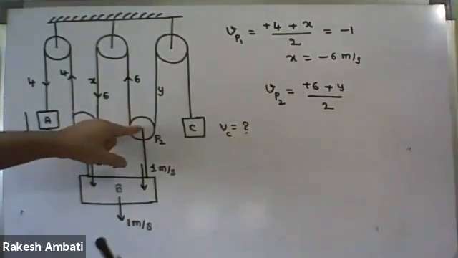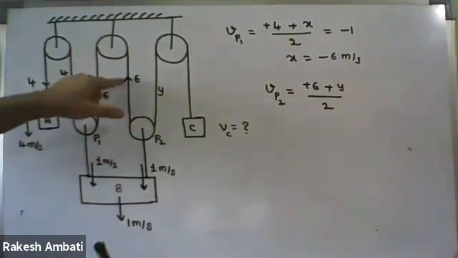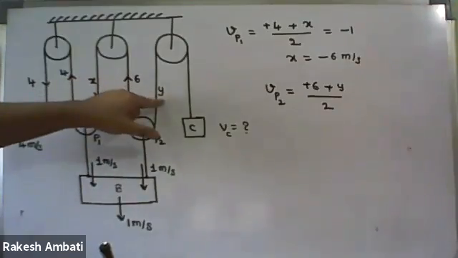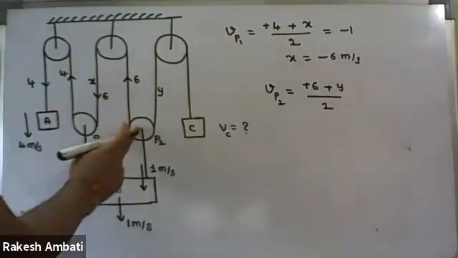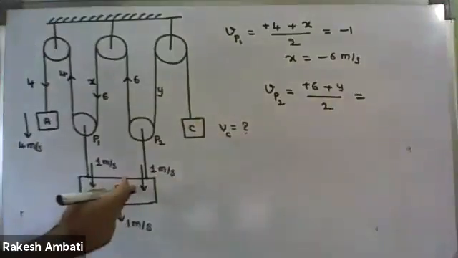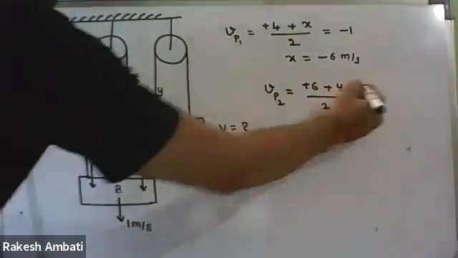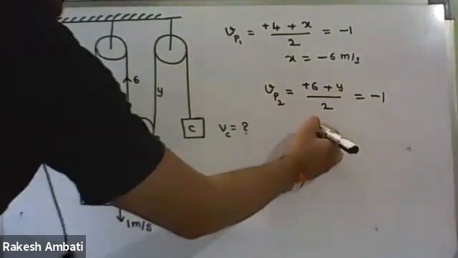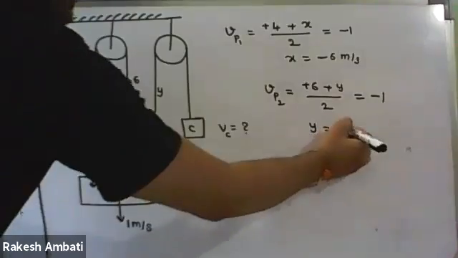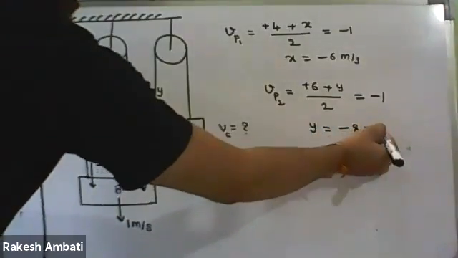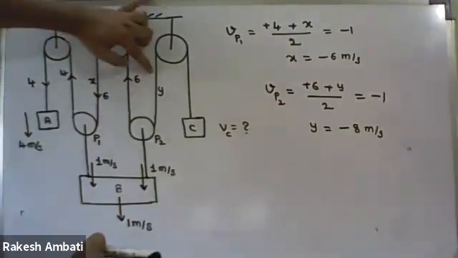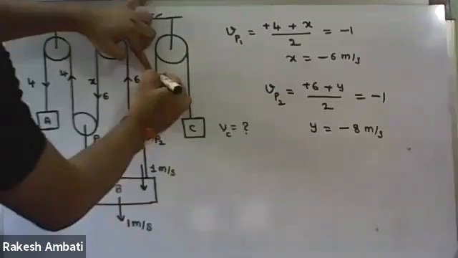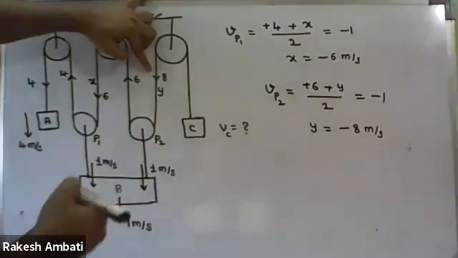In the case of P2, one side is plus 6 and the other side is y velocity. And is the P2 pulley velocity plus 1 or minus 1? -1. Therefore, by simplifying, the y value is -8. Minus 8 means this arm is moving down, with 8 meters per second.